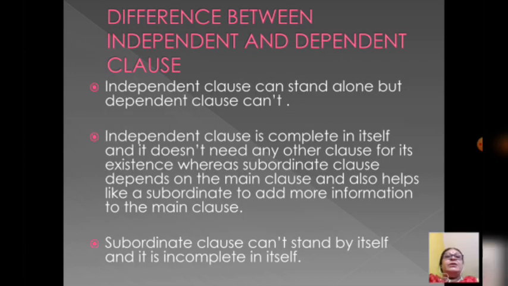Now, difference between independent and dependent clause. Independent clause can stand alone, but dependent clause can't. Independent clause is complete in itself and it doesn't need any other clause for its existence, whereas subordinate clause depends on the main clause and also helps like a subordinate to add more information to the main clause. Subordinate clause can't stand by itself and it is incomplete in itself, means it does not have complete meaning.